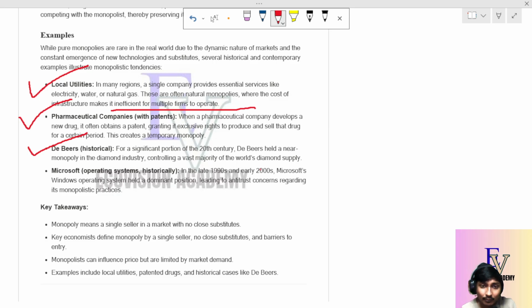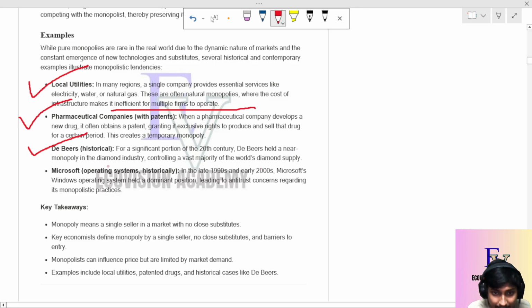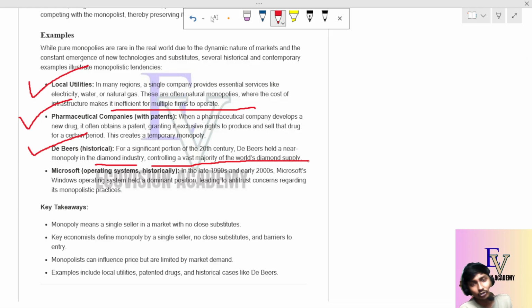And that becomes a monopoly. The most important example is De Beers diamonds, the diamond industry. They control a vast majority of the world's diamond supply, because they have whole control over the input, the raw materials from where it comes. So De Beers is a very important example. It basically has a vast majority of the world's diamond supply.